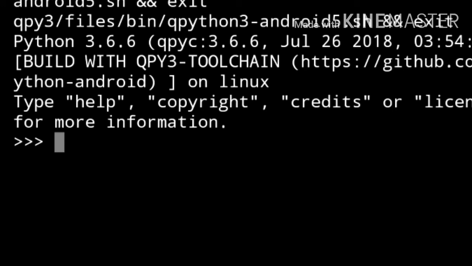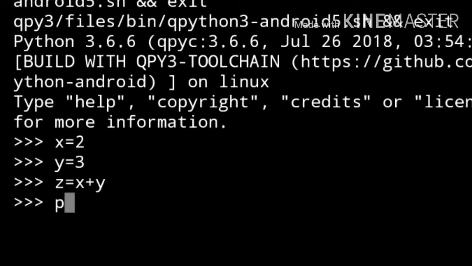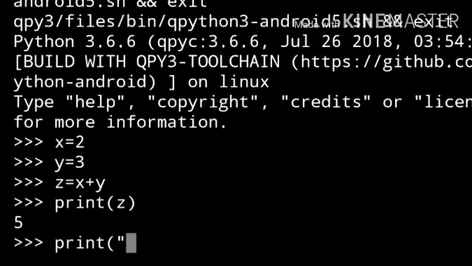And then I tried addition, that is I give the value for x equal to 2 and y equal to 3 and then z equal to 4. I get the result as z equal to 5. So I can try the output in some other ways.